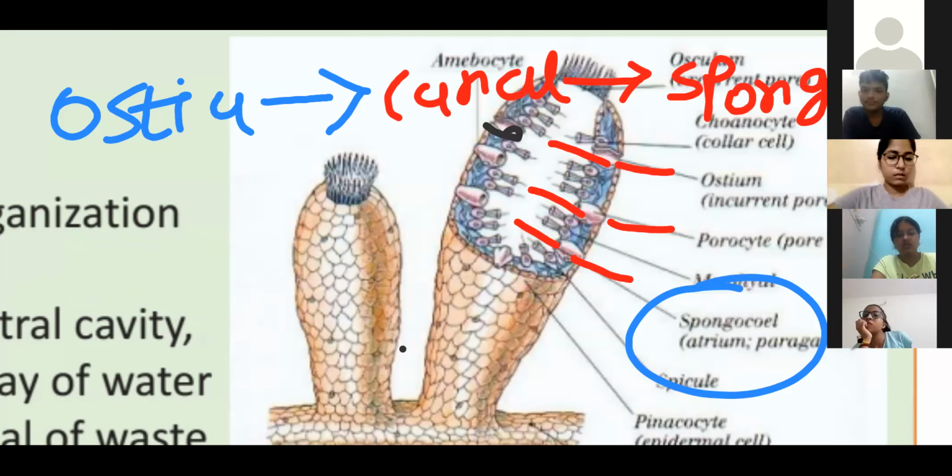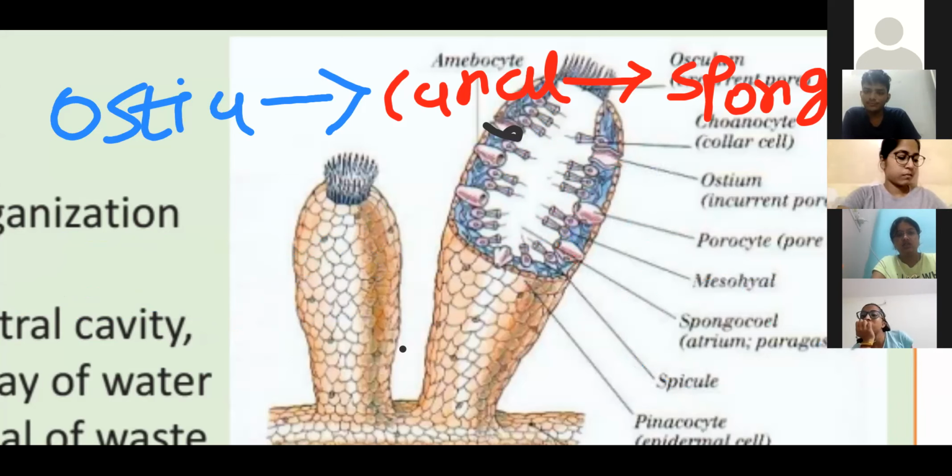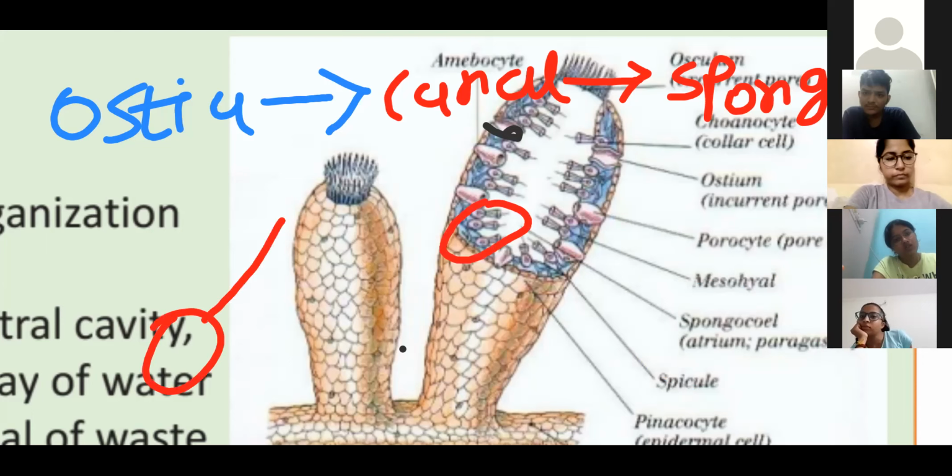Now, inside the canal or inside the cavity, the spongocoel, if we can make out over here, this type of cells. Can you see cells like this? In a group, the exact shape is like this.